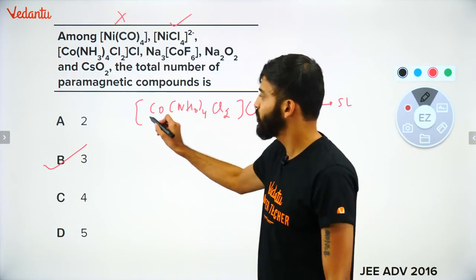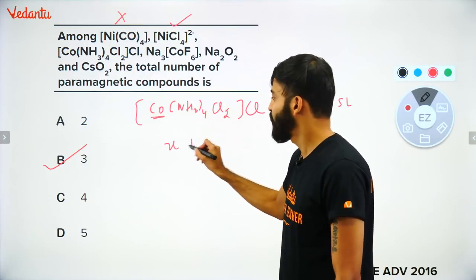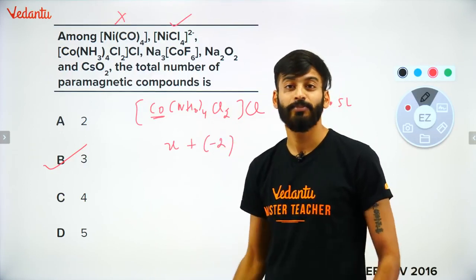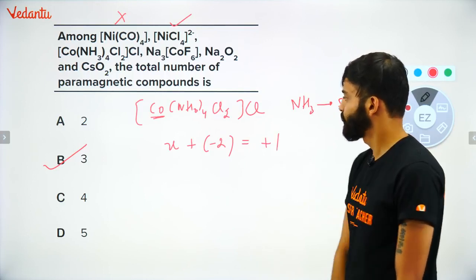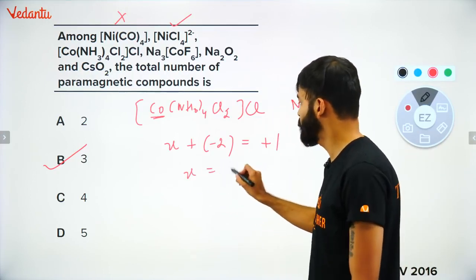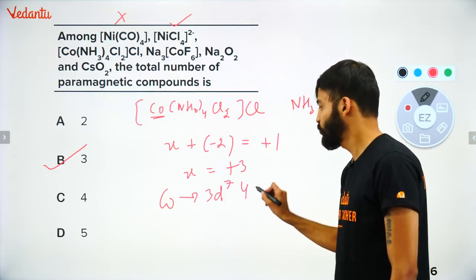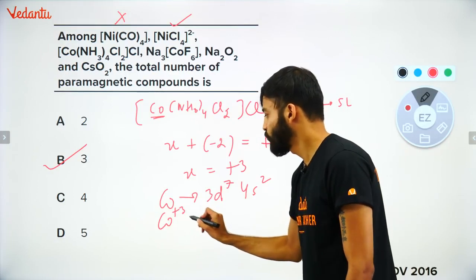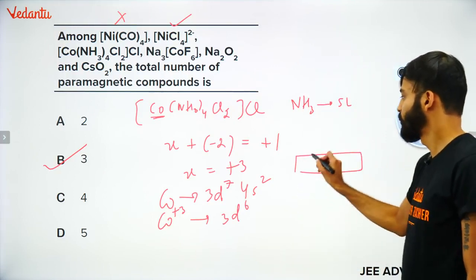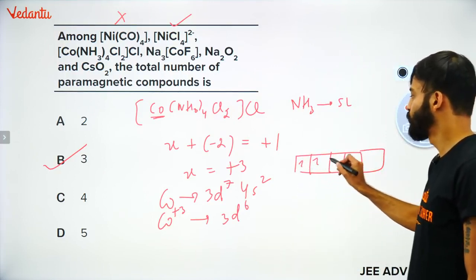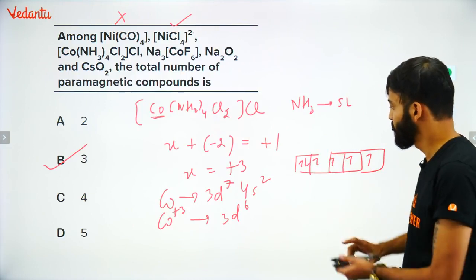Now let us find the oxidation number of cobalt. So X, and ammonia is also a neutral ligand. X plus (-1 into 2 is -2) is equal to +1. So X will become +3. Cobalt is 3d7 4s2. So cobalt +3 would become 3d6. If I write the d orbital, 1, 2, 3, 4, 5, 6, sorry, I'm really sorry, we will fill up to 6.